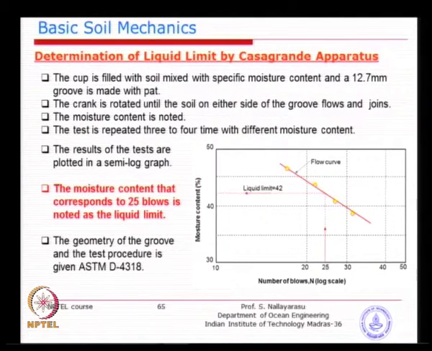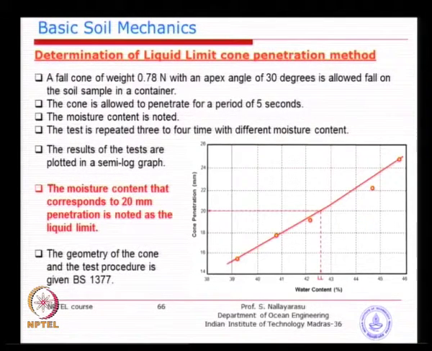So, finding a liquid limit is a very simple idea. You take the original soil sample, do the test, and then reduce or increase the moisture content on either side and do the test again. Then you plot it and the moisture content corresponding to 25 blows will be your liquid limit, or if it is a fall cone, the moisture content corresponding to 20 mm penetration will be your liquid limit. These are just very simple ideas to find how much moisture content corresponds to either 25 blows or 20 millimeters of penetration.